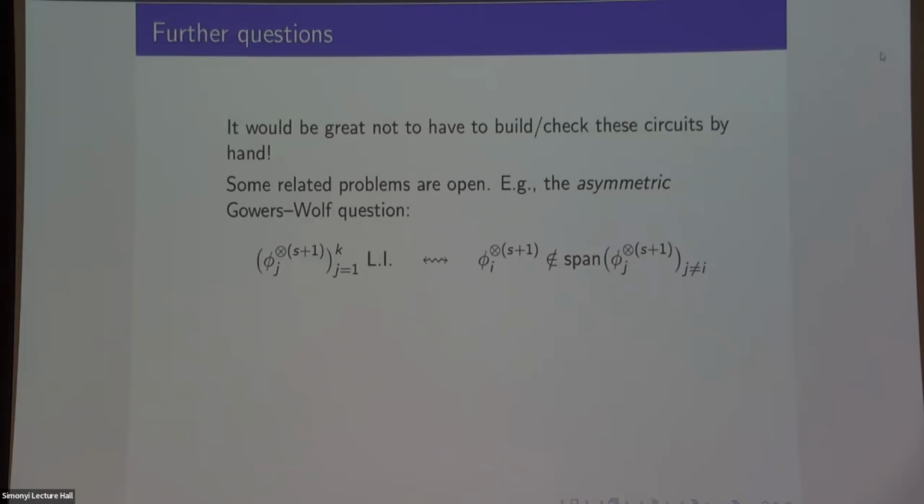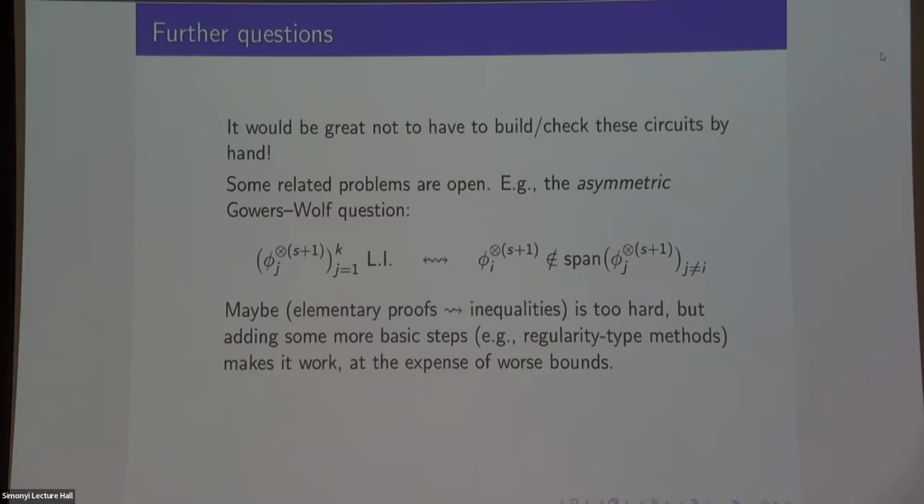If you want an example of something I can't do this way, but maybe you could, it's not impossible. Like I said, I can sort of do Gowers-Wolf only in this symmetric case where all these things are linearly independent. If some of them are linearly dependent, but not the one I care about, then it should still be true, but somehow my method breaks down. So I don't know whether that's a fundamental obstruction or whether I'm just not clever enough to write down the right circuit, but it seems to be difficult.